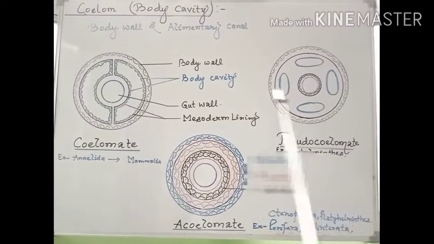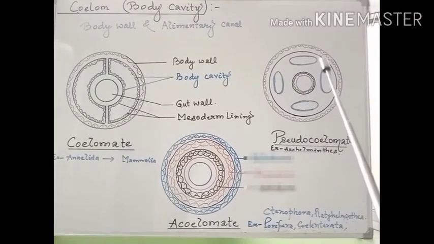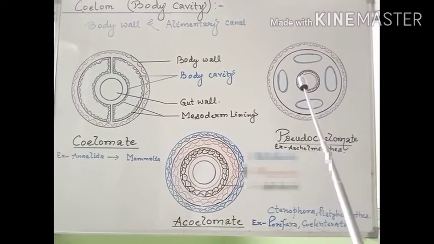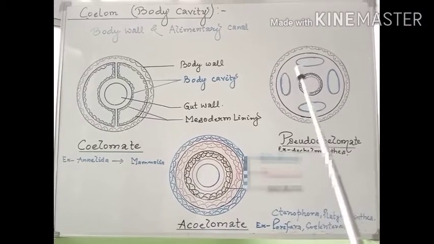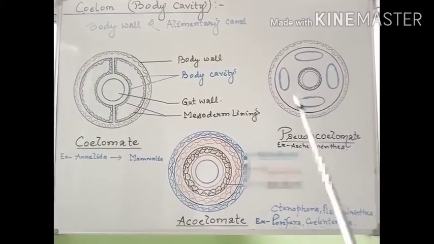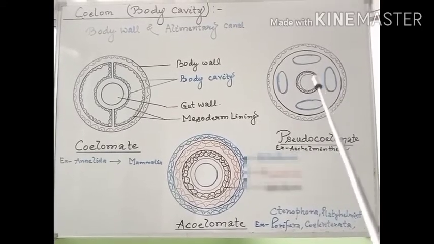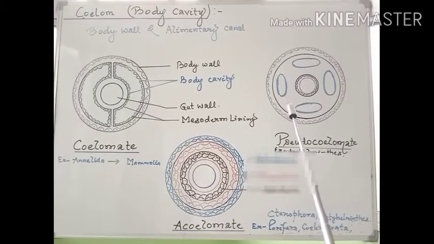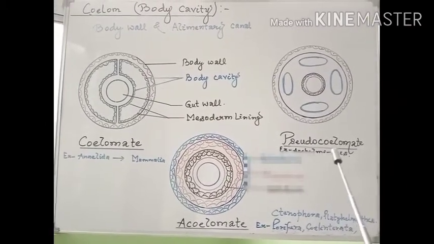Whereas in another condition, we may observe the body wall, the gut wall or alimentary canal, and in between, the cavity is present in pouches scattered within it. In this case, it is called a false coelom, meaning pseudocoelomate.